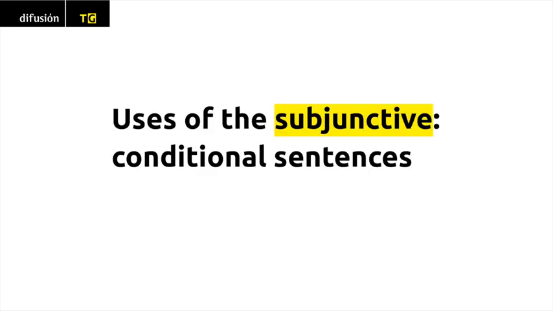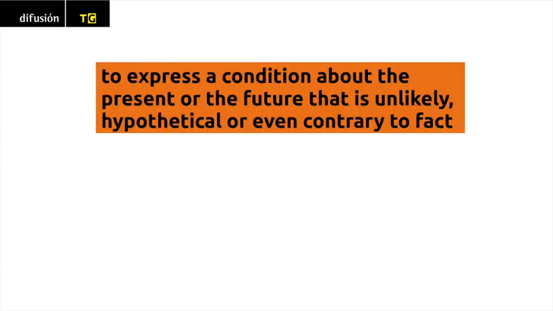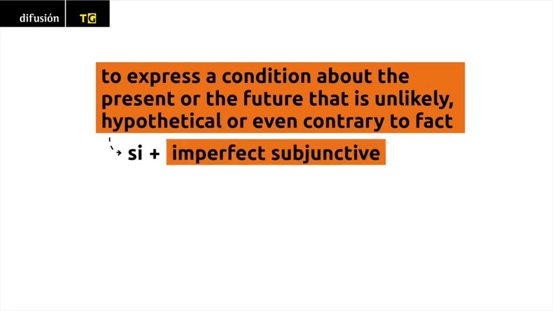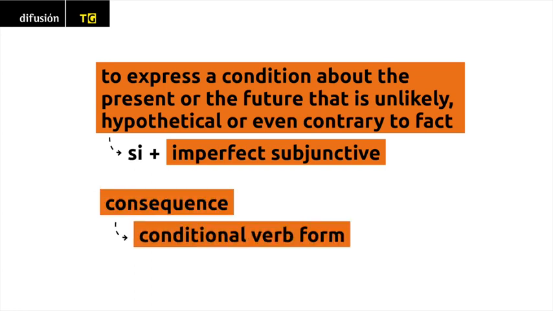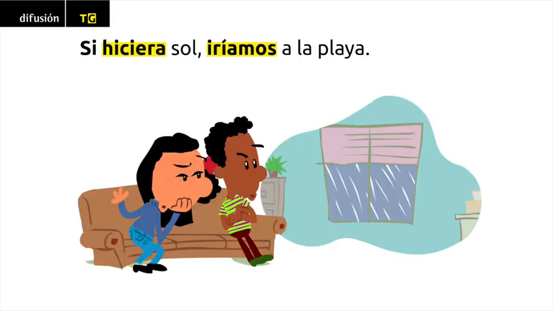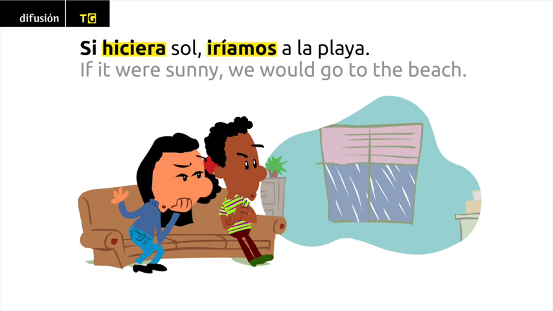Uses of the subjunctive. Conditional sentences. To express a condition about the present or the future that is unlikely, hypothetical, or even contrary to fact, we use si plus the imperfect subjunctive. When stating the consequence, it is typical to use the conditional verb form. Si hiciera sol, iríamos a la playa. If it were sunny, we would go to the beach.